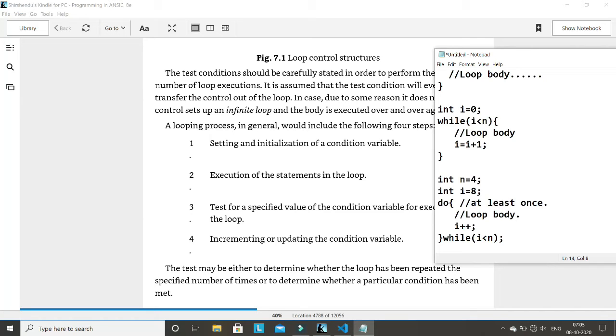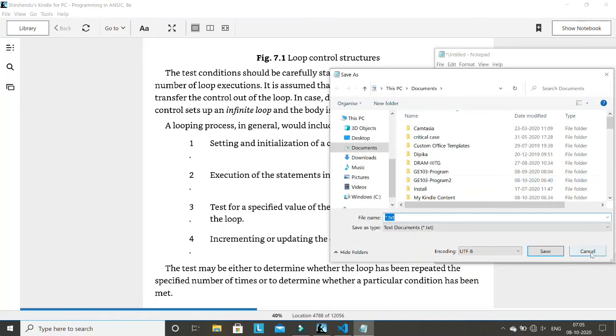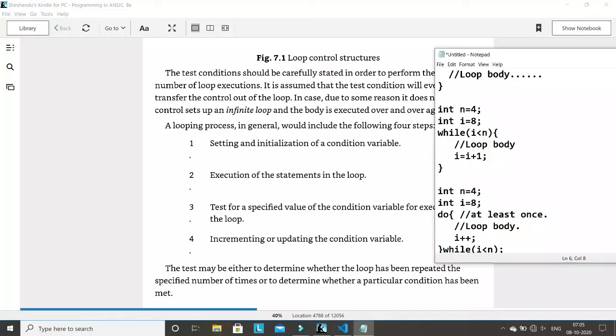If you are writing a program and you want to write a loop, but your loop body should execute at least once, then you go for a do while loop, then it will be better for you. Now if you go for a while loop here, with the same example, n equal to 4 and I equal to 8, what will happen here in the while loop? When we start executing the while loop, it will come here and check whether I is less than n or not.